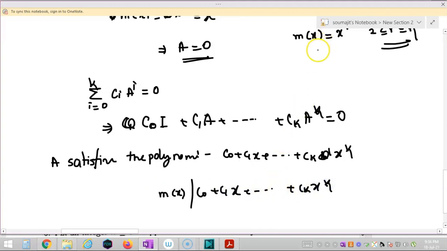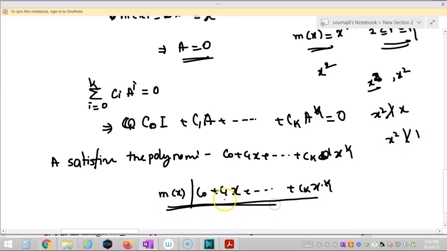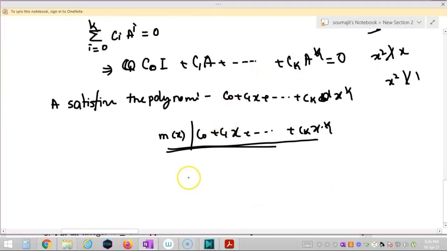Now observe that the minimal polynomial is at least x square, so x square divides x to the power k, down to x cube and x square. But x square does not divide x, and x square does not divide 1, and hence as m(x) divides this, c0 and c1 must be equal to 0, otherwise m(x) cannot divide this. Are you getting my point? I am repeating my argument again. The minimal polynomial is at least x square, so it might be x cube, x to the power 4, x to the power 5, and so on.